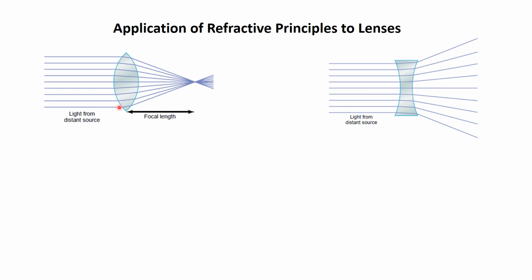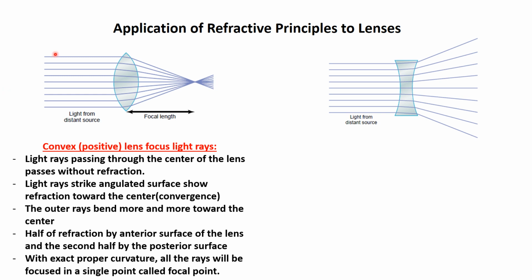If we look at the light beams that are peripheral, present in the periphery, they are going to hit the lens, and here the surface of the lens, or the interface of the lens, is angulated. In response to this angulation, we have bending of the light rays. Part of the bending will be done by the anterior surface of the lens, and the second half of bending will be done by the posterior surface of the lens.